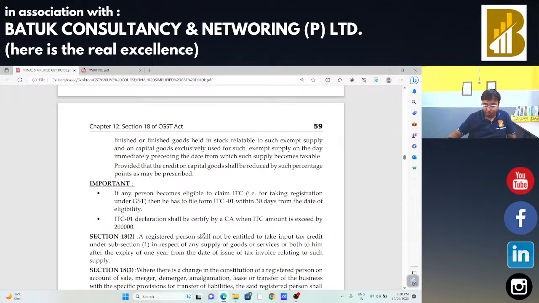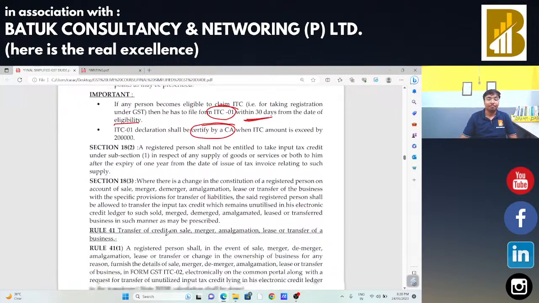मैंने बोला कि whatever goods are available in my hand as on the date of liability, I am eligible to claim the input tax credit. So how can I claim the input tax credit? What is the procedure? For claiming the input tax credit, I need to file form ITC-01 within 30 days from the date of the eligibility. And if the amount of ITC exceeds 2 lakh rupees, in that case, with form ITC-01, a CS certificate will be required. That is, a CS certificate is required in that specific case. Okay.